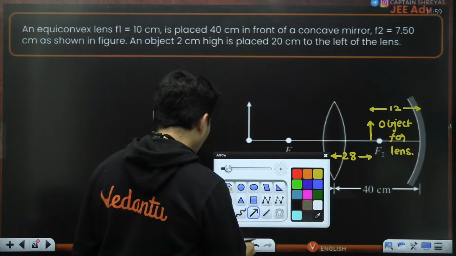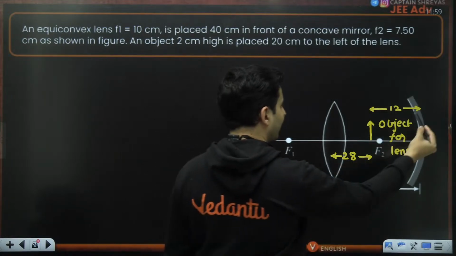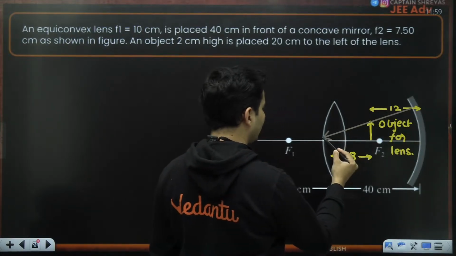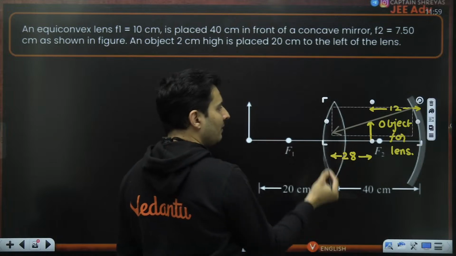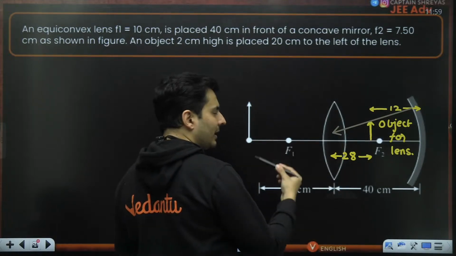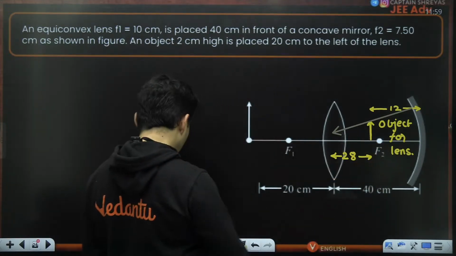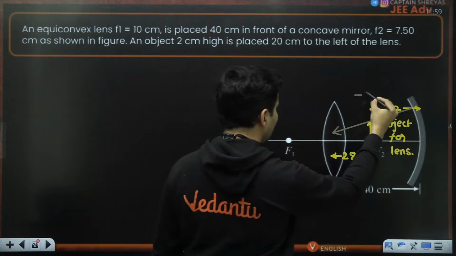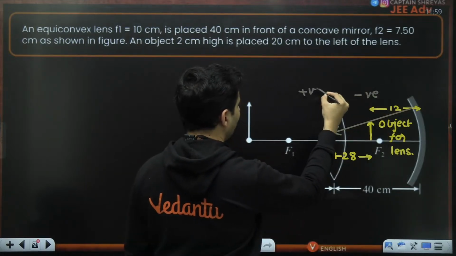Now we know that the rays were coming from the mirror. They are just going to go like this. They are going to get refracted from the lens. So now in this case, this will be the negative side. This will be the positive side.